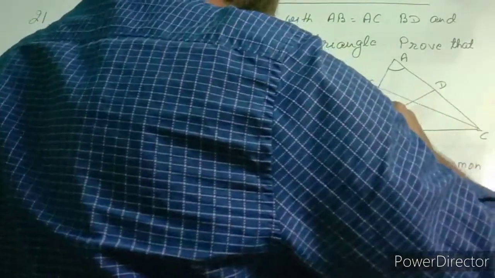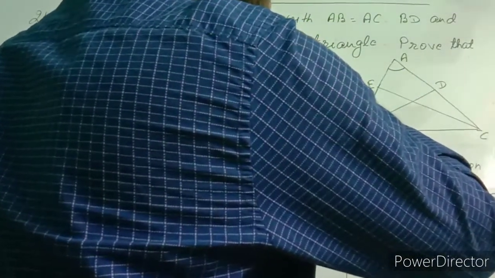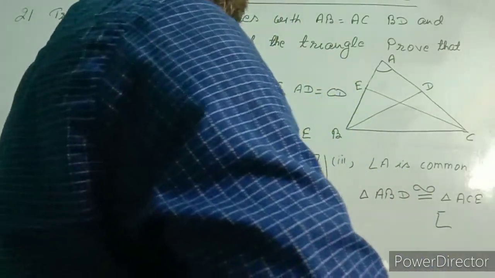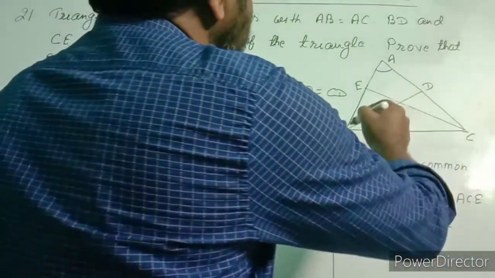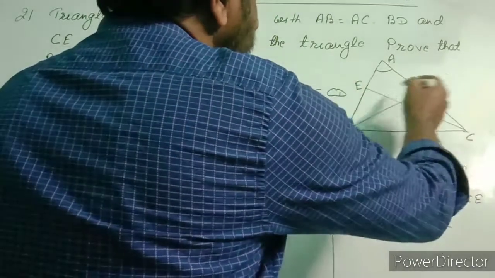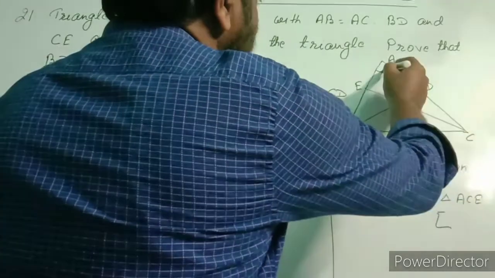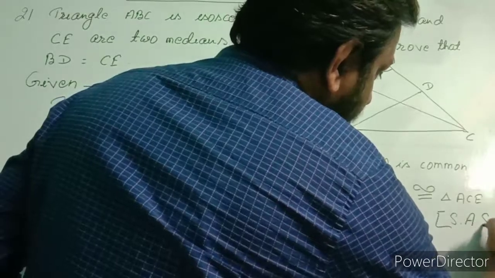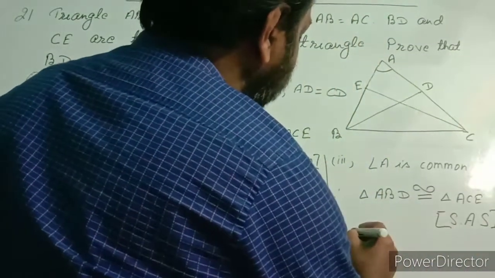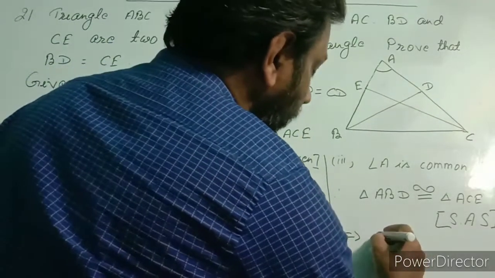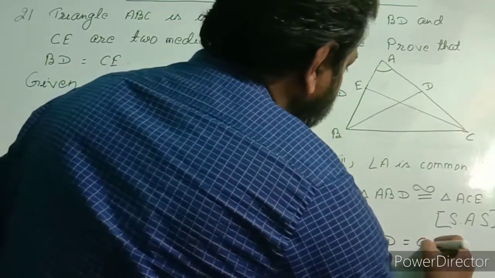We say SAS, this is the criterion SAS. These two triangles are congruent, implies that BD equal to CE.